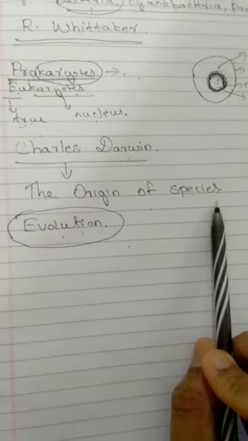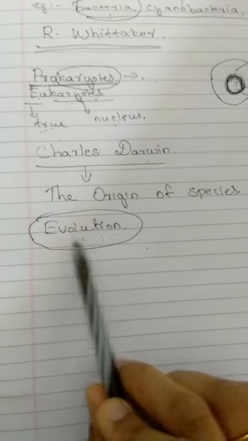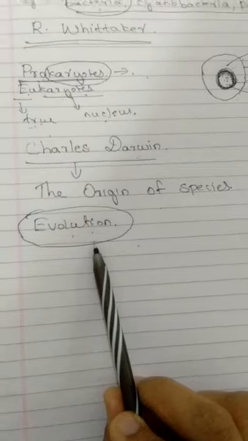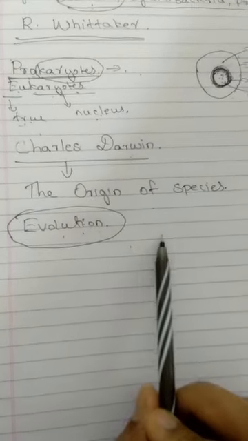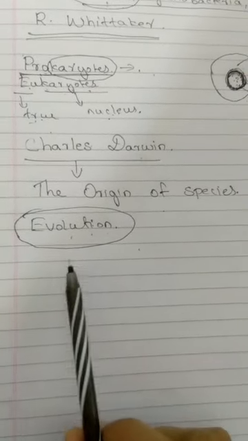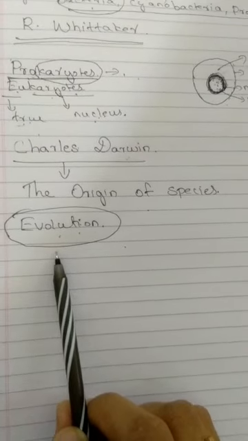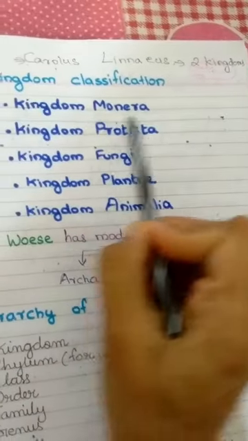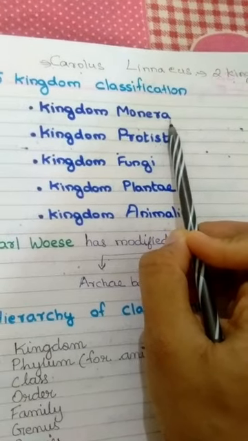So why are we talking about the origin of species? Because of evolution under classification. There is a connection between evolution and classification. In the five kingdom classification, according to evolution, Kingdom Monera developed first.